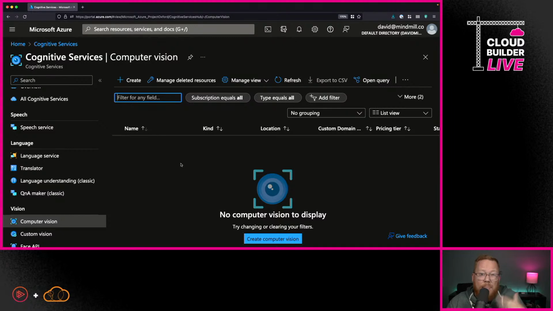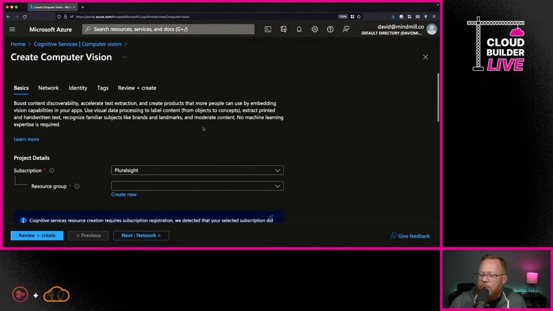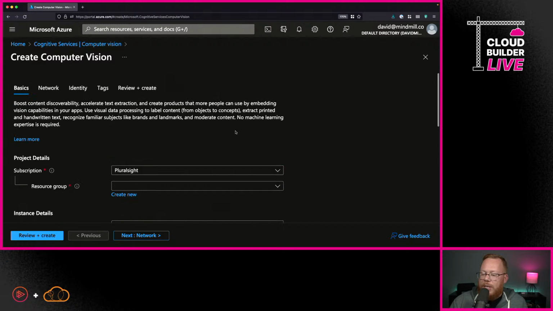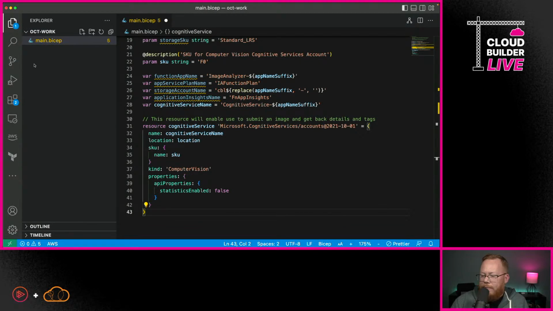I've already accepted these terms and conditions, but all you would need to do is go in here and actually hit create and then walk through the process of creating this. And again, we're going to be taking the free tier here, so that's what you would select. You'd enter in all the other details like you normally do. For now though, we'll just head back to home, but I just wanted you to know why this would fail if you tried to do this yourself.